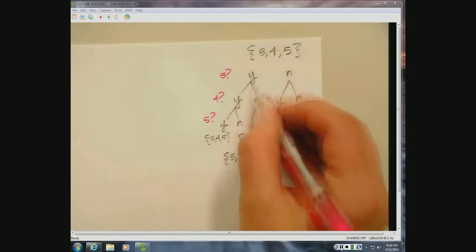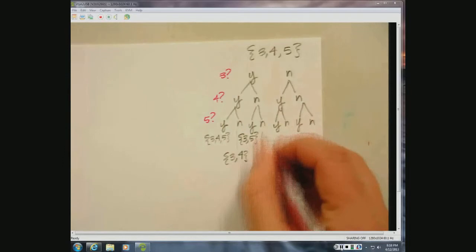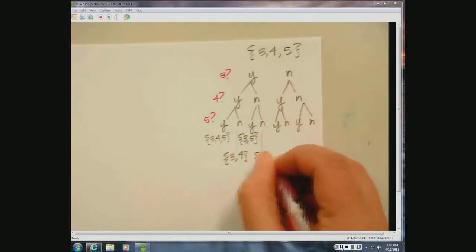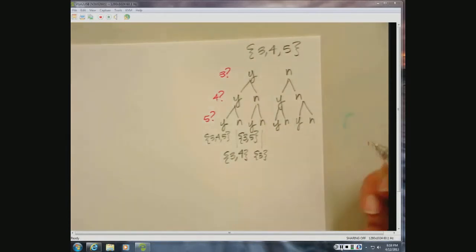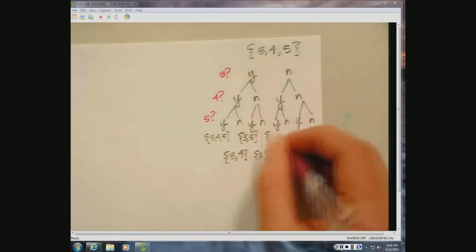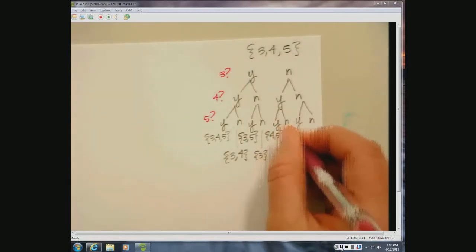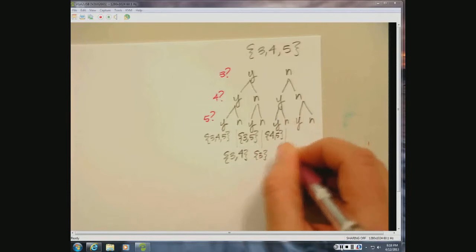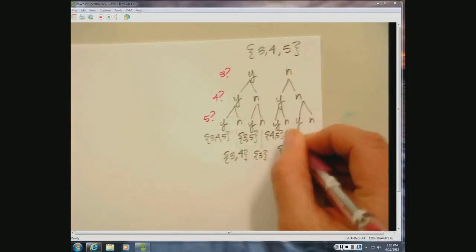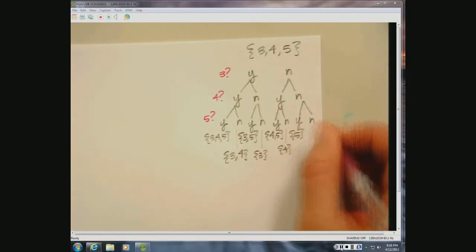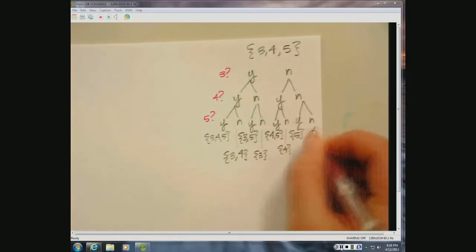And yes, no, no, that's going to be just 3. And so what we're doing here is we're really creating every single combination. 4, 5. This one is just 4. No, no, yes. This is going to be just 5. And no, no, no, that's going to be our empty set.